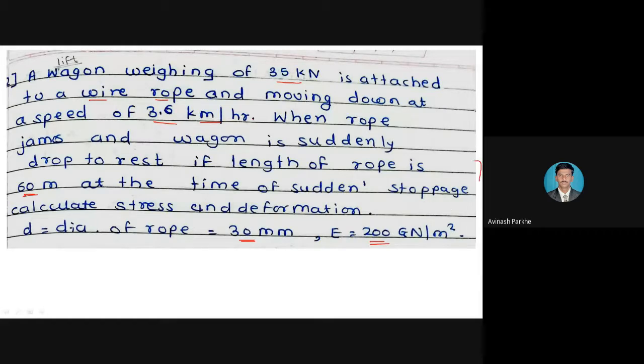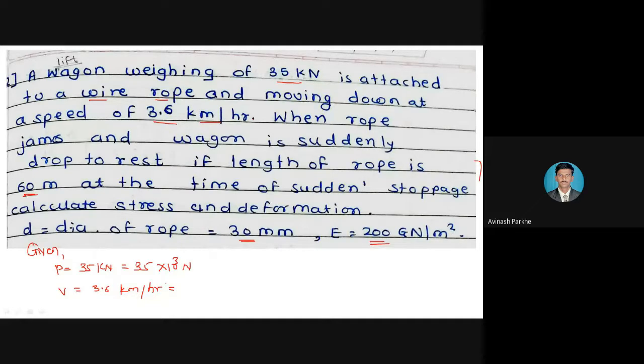So first of all, if I write down the given parameters, so given P is 35 kilonewton, which is equal to 35 into 10 raised to 3 Newton. Then V, speed, it is represented by capital V, 3.6 kilometer per hour. It is given in kilometer per hour. I have to convert it in meter per second.